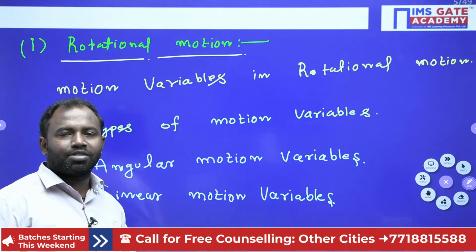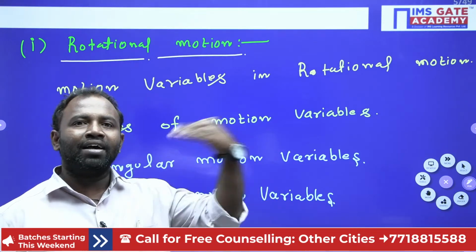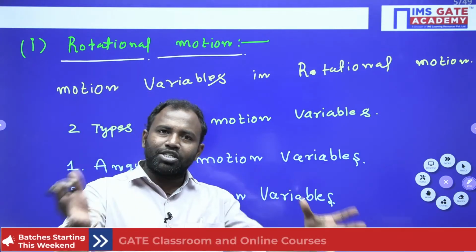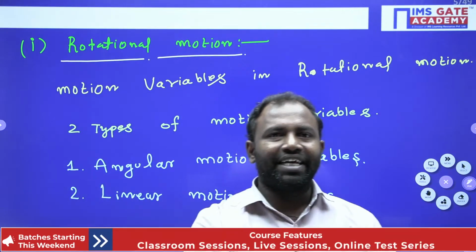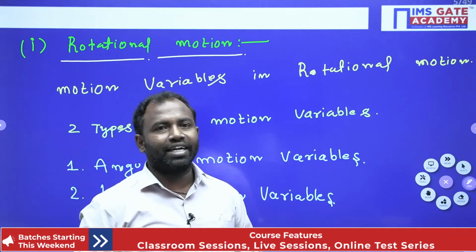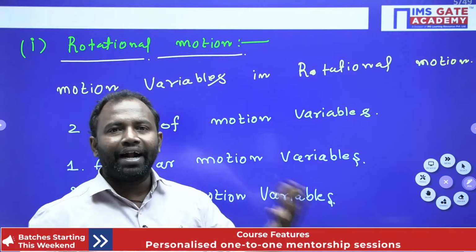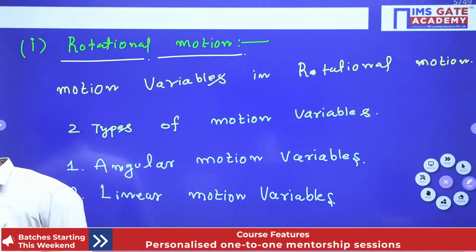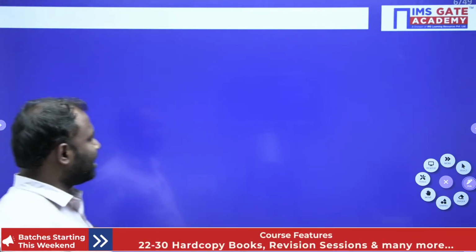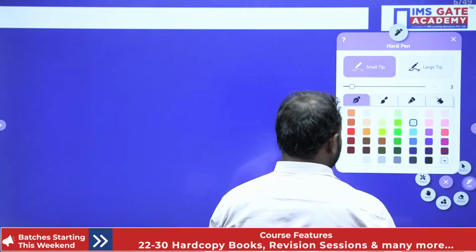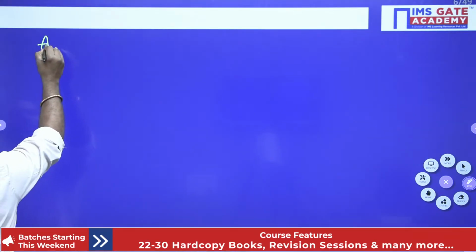Angular motion variables means angular displacement, angular velocity and angular acceleration. The motion variables will not change. The only thing is we study them angularly. That means since we are studying a rotational motion, they come under angular acceleration, angular displacement and angular velocity. I hope everybody understands, right? First I will highlight the angular motion variables.